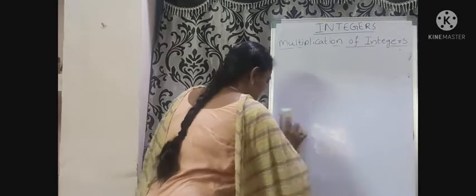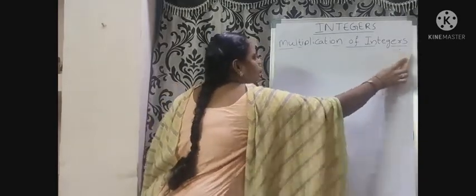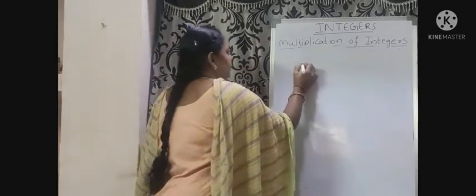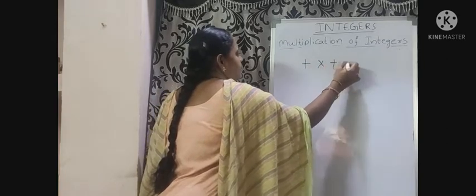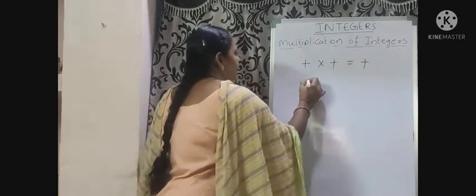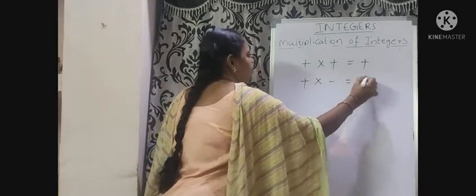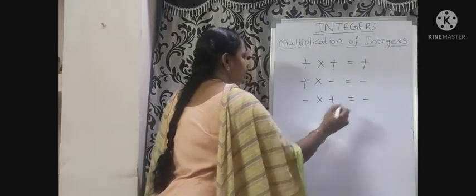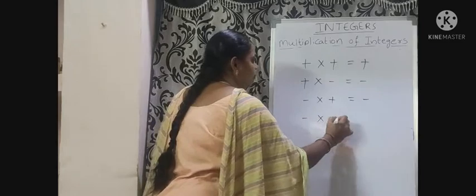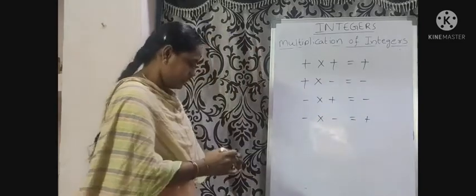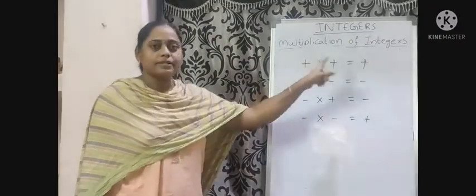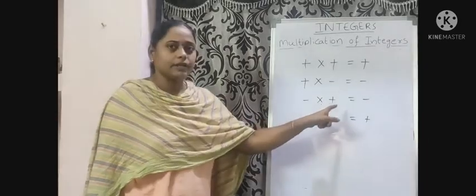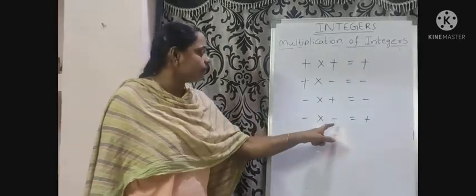There are 4 rules. What are the 4 rules? First rule, plus into plus equal to plus. Plus into minus equal to minus. Minus into plus equal to minus. Minus into minus equal to plus. What are the 4 rules? Plus into plus equal to plus. Plus into minus equal to minus. Minus into plus equal to minus. Minus into minus equal to plus.